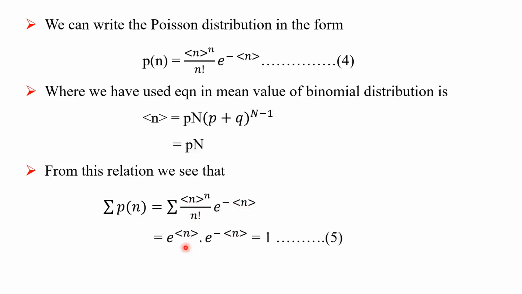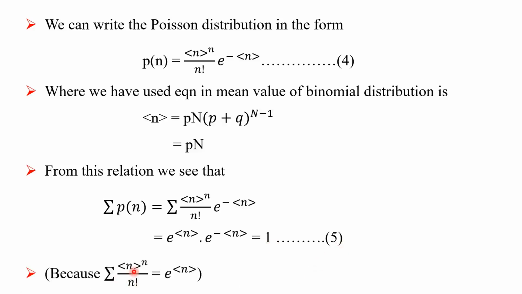This simplifies to e raised to mean n into e raised to minus mean n, that is e raised to mean n minus mean n, which is e raised to 0, equal to 1. That is equation number 5.